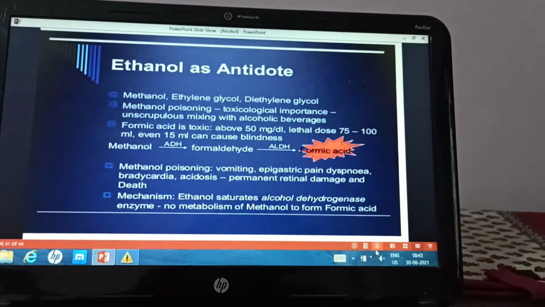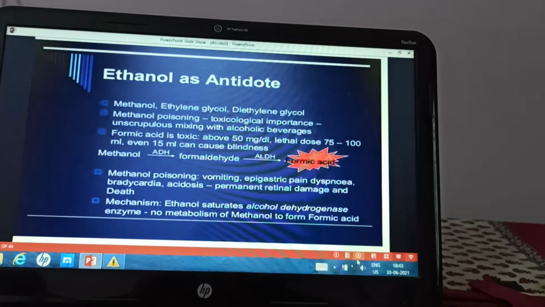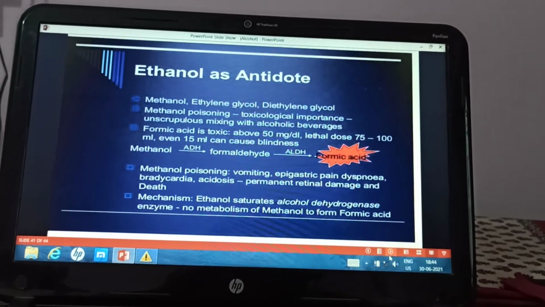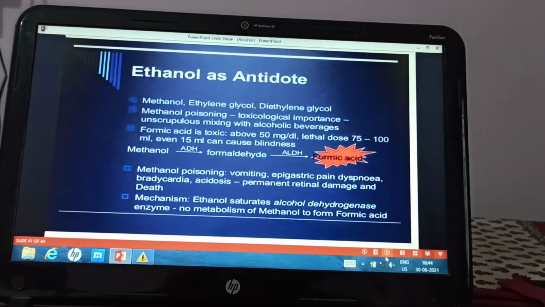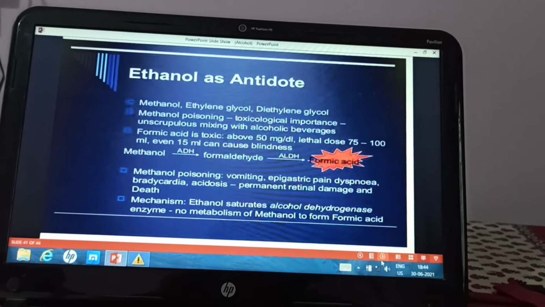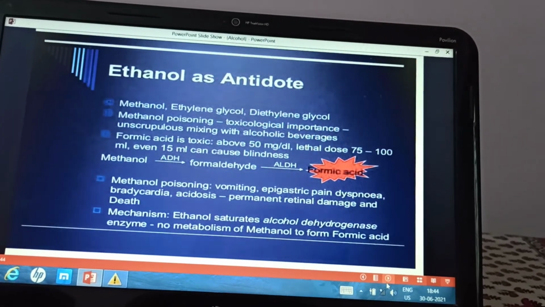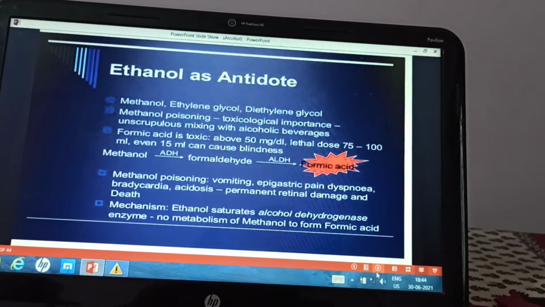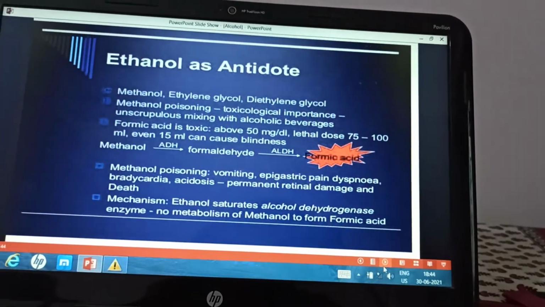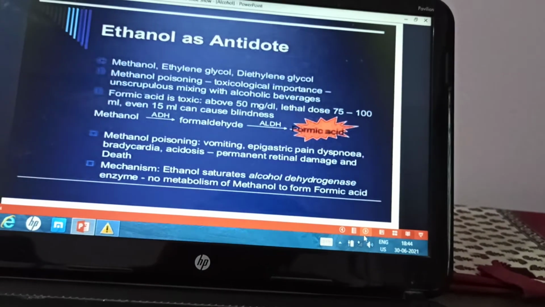Now methanol is a mild CNS depressant. Methanol is metabolized in the body by the enzyme alcohol dehydrogenase to formaldehyde, and formaldehyde is metabolized to formic acid by the enzyme aldehyde dehydrogenase. So we have seen these two enzymes in the metabolism of ethyl alcohol. The same enzymes play an important role in the metabolism of methyl alcohol also. So the metabolites are formaldehyde and formic acid.